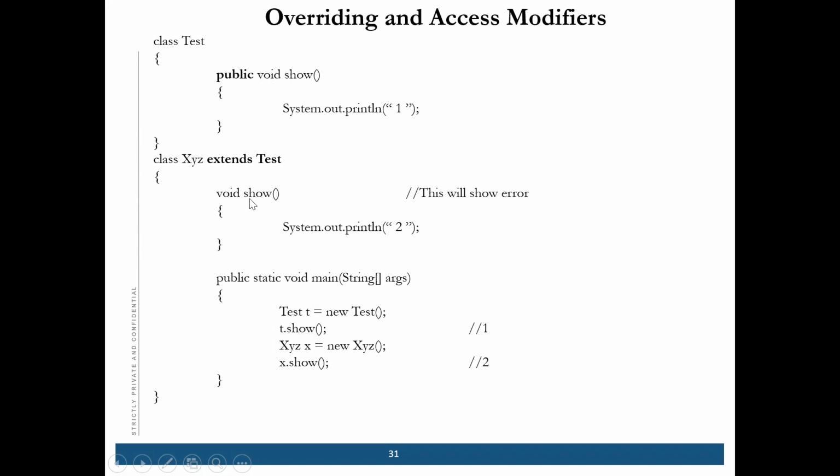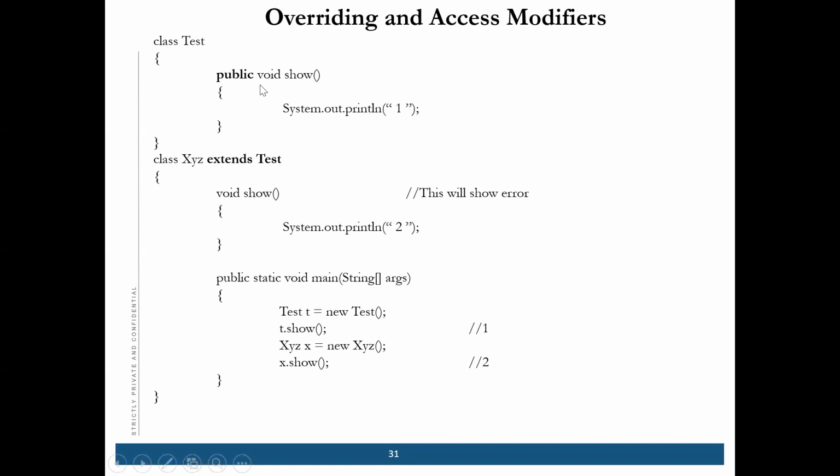So for overriding, this method should have higher access than this method, higher or same, correct? Higher access or same access, then only it will override, or replace the implementation of the parent class method.